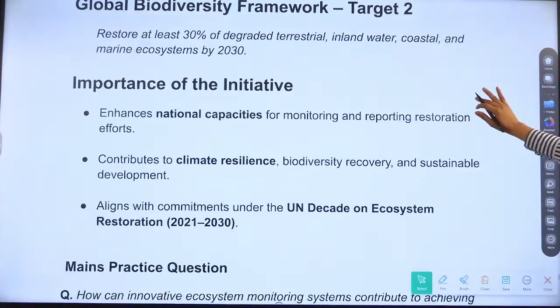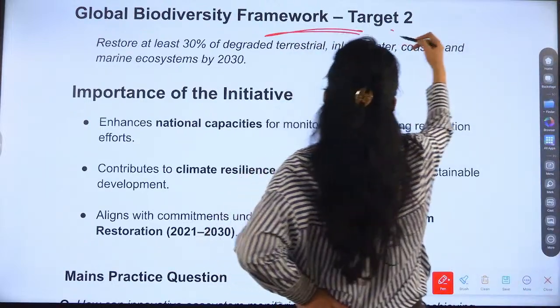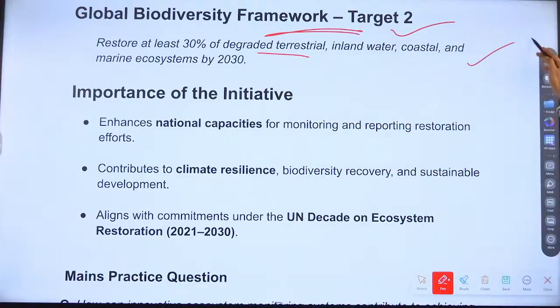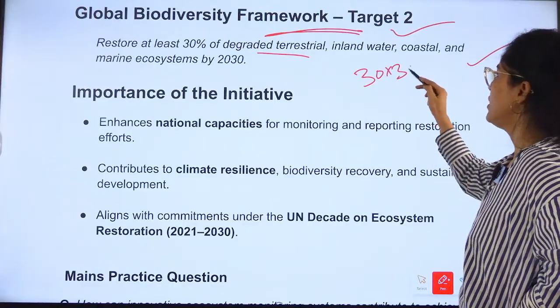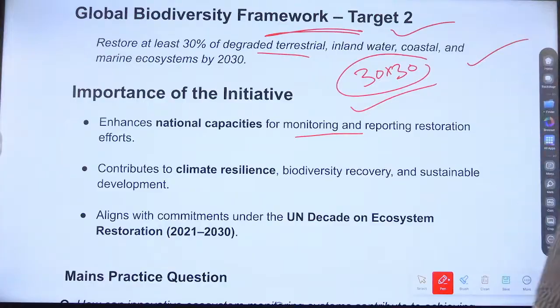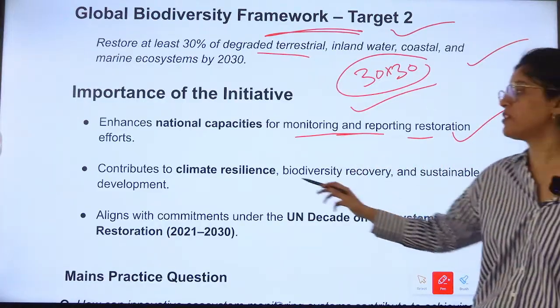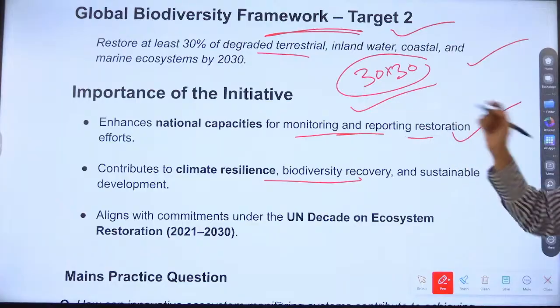Okay, what is Global Biodiversity Framework Target 2? Restore degraded terrestrial, inland water, coastal, marine ecosystems by 2030. So the 30 by 30 initiative, Global Biodiversity Framework. It enhances national capacities for monitoring, reporting, restoration effort. So whenever we are restoring any ecosystem, that effort has to be monitored.